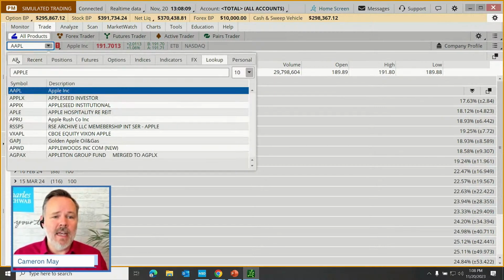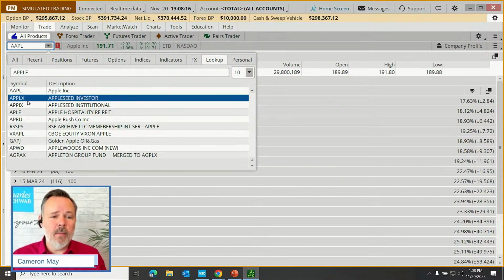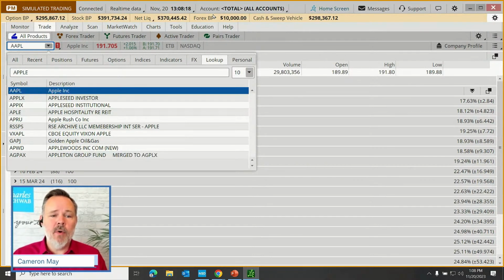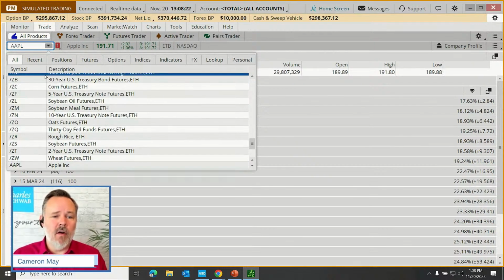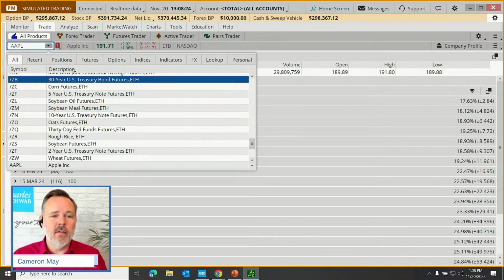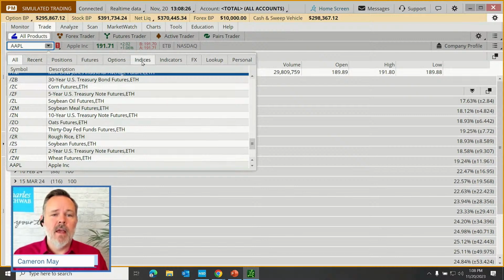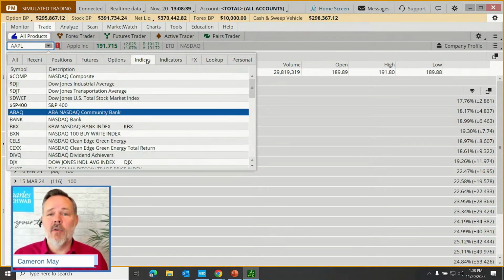If I click on that, you'll see I get another pop-up menu with a row of tabs, including one tab that says Positions. These are all the positions in the combined portfolio up here. I can also just go to All and see all sorts of symbols, including futures information. One tab that I would probably draw the attention of this audience to is the Indices tab. If you don't have all the symbols for the major market indices memorized, they're actually listed right here.